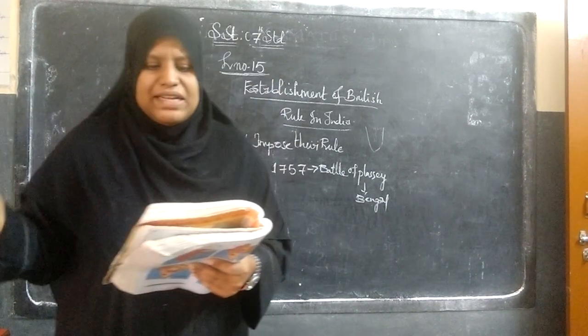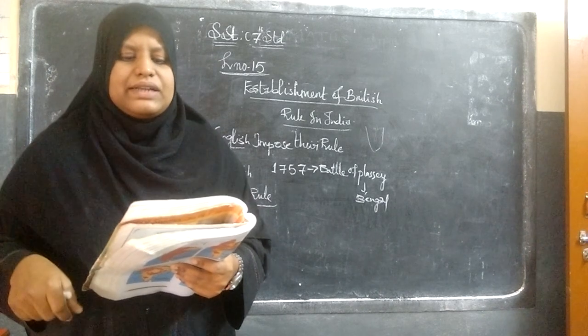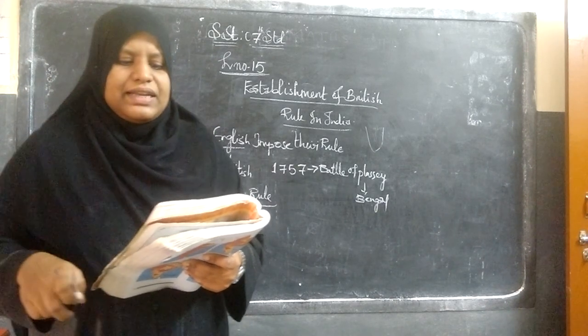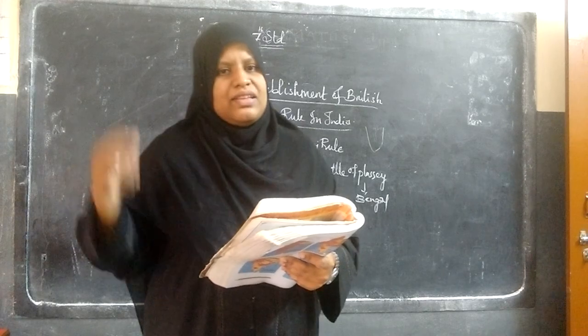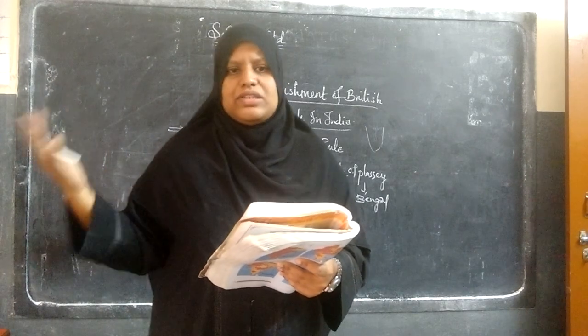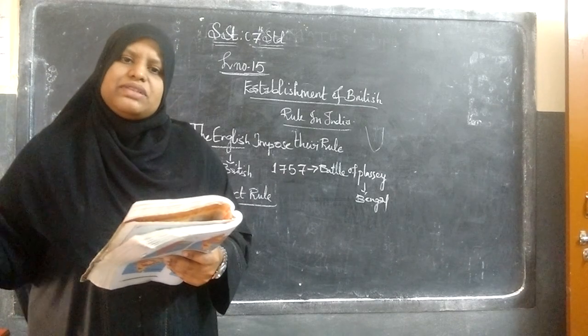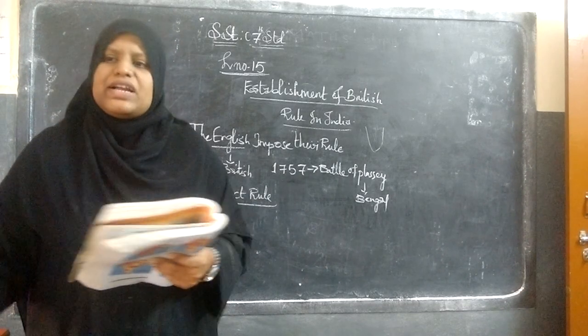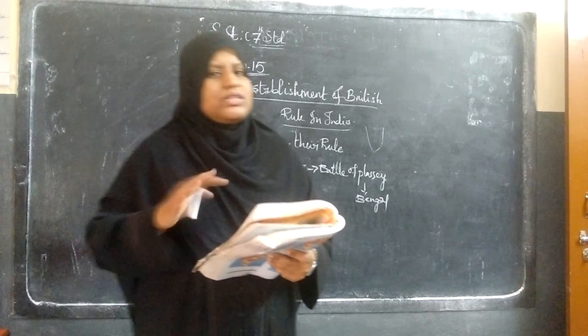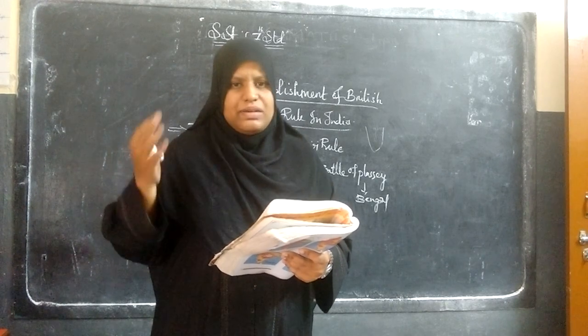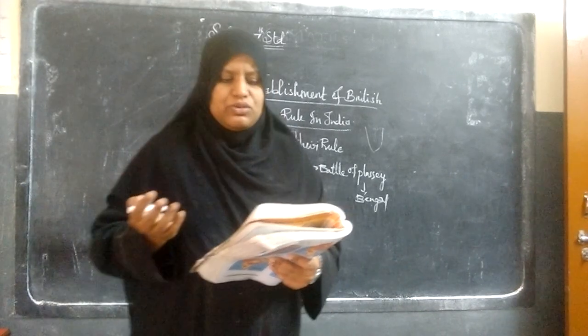Next, coming to the religious people. Many Hindus and Muslims feared that the English would destroy their religions and convert them to Christianity. Definitely the Britishers, meaning English people, followed the Christian religion, and the Hindus and Muslims feared that they might impose their Christian religion and teachings. So this is about the fear on the basis of religion among the Hindus and Muslims.